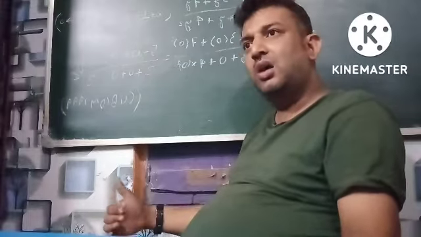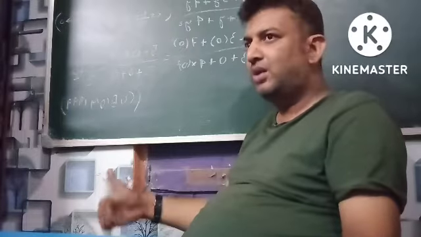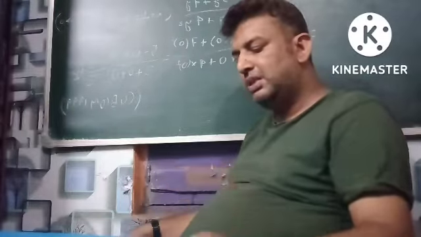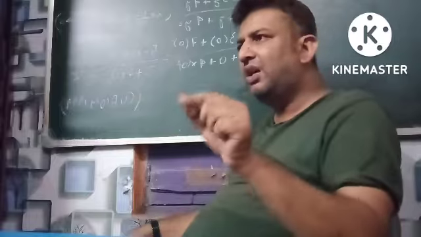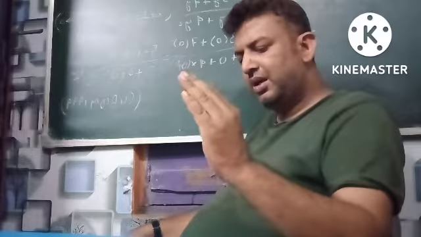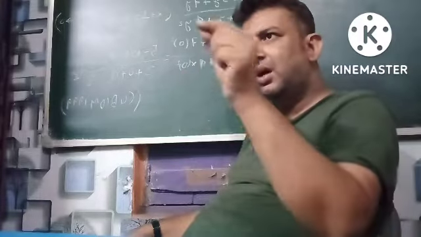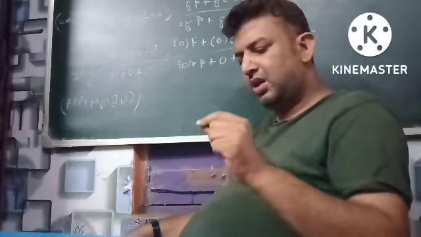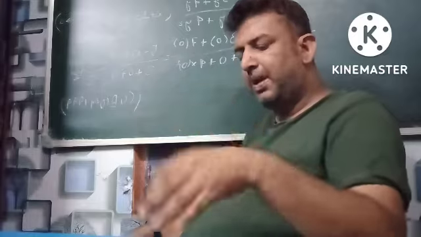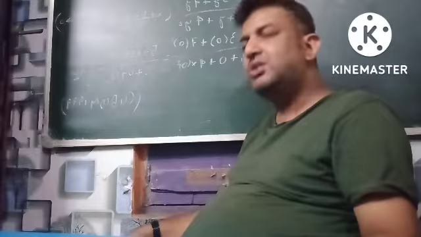Now, what is accounting? Accounting means systematically recording the entries in the books of accounts, organizing them and preparing the financial statements.